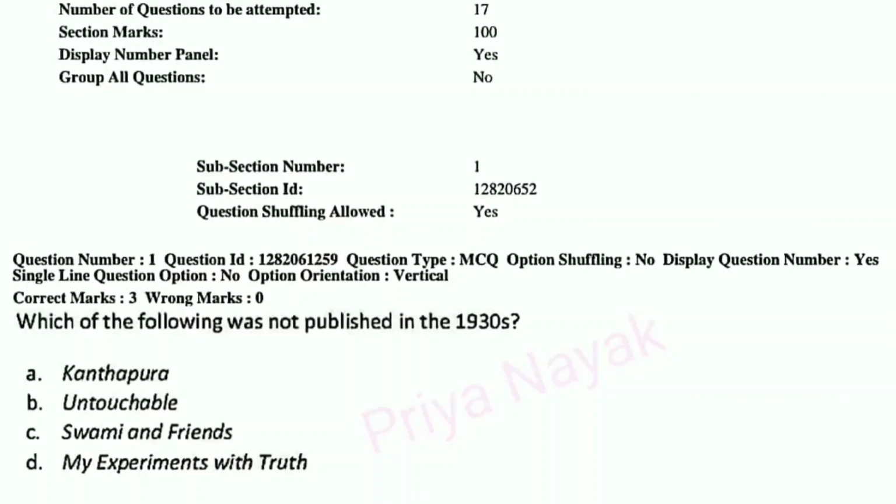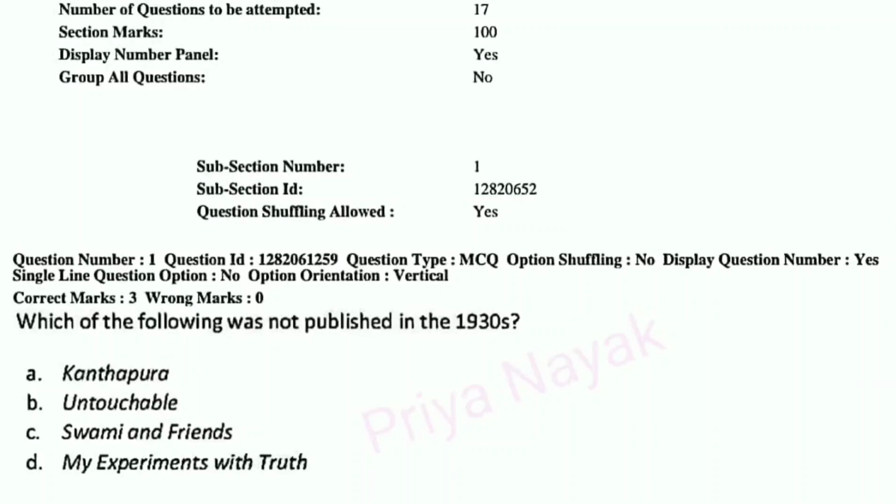So you need to remember here that the question says not published, and if you have read all these books, then you may know that Kanthapura was published in 1938, Untouchable in 1935, Swami and Friends again 1935. So here the right answer is option number D, My Experiments with Truth, which was published in